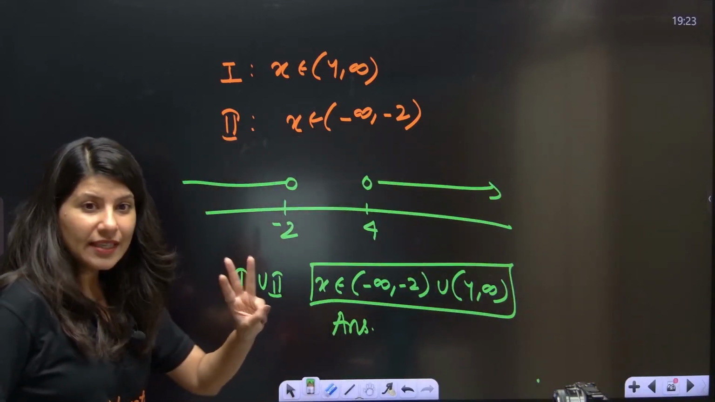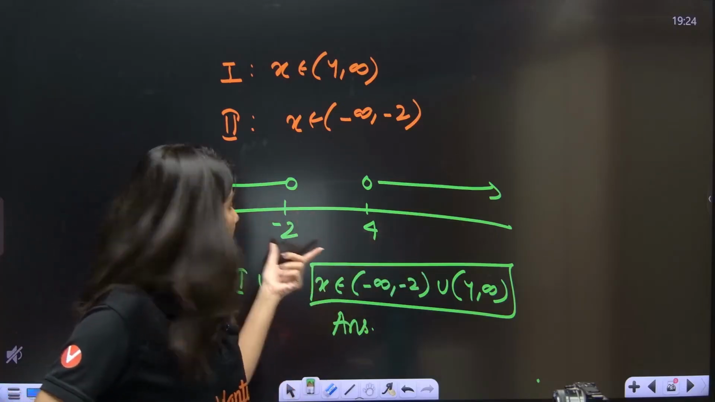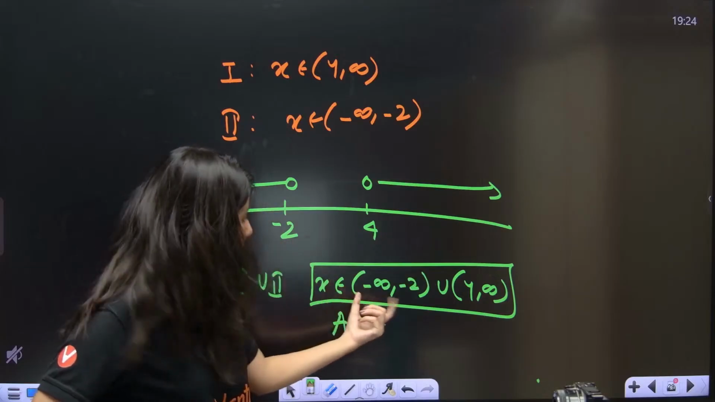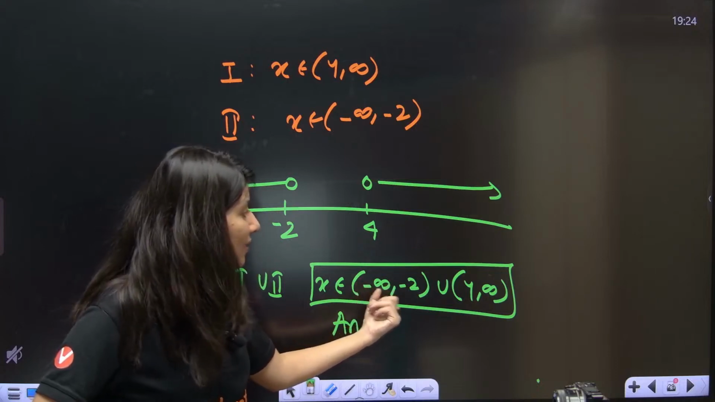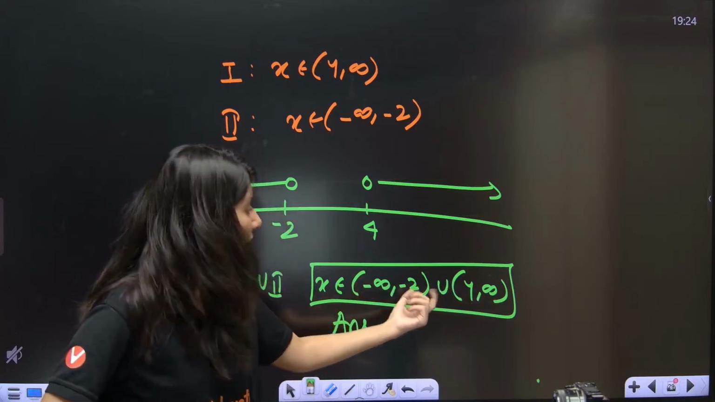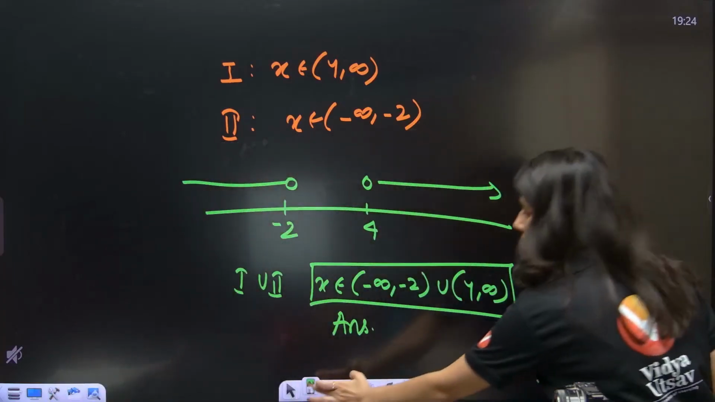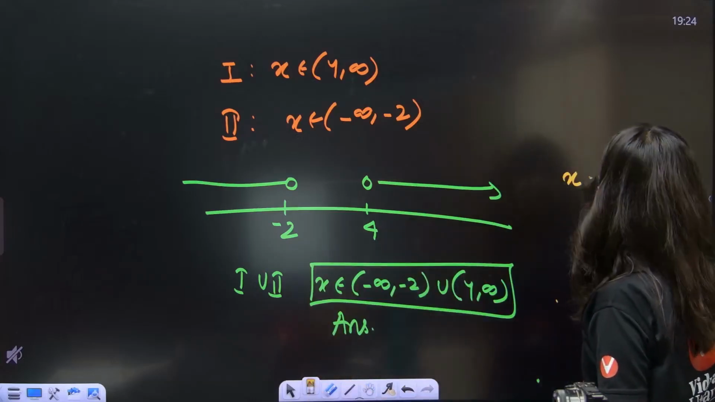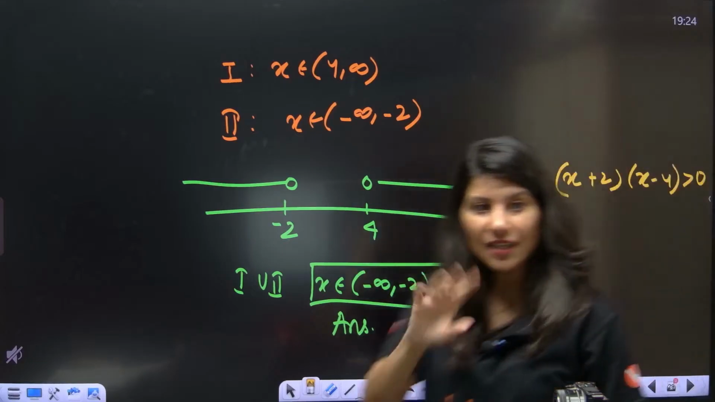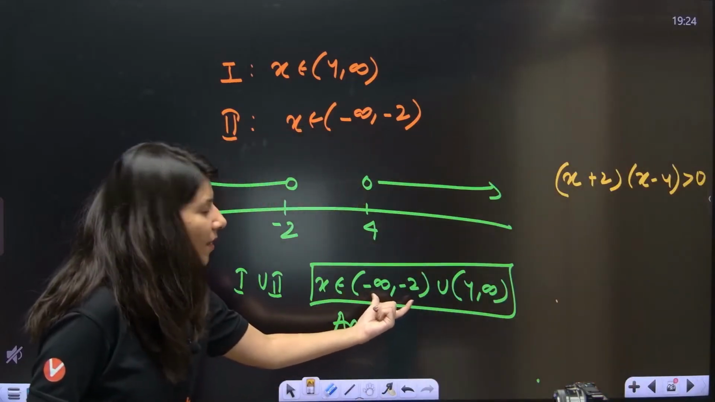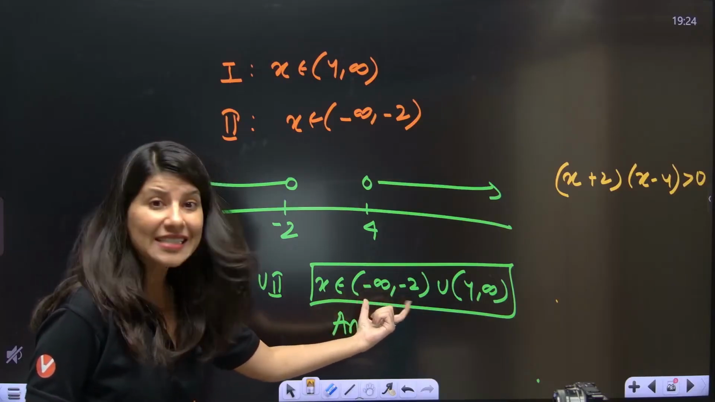See, can you see clearly there are 3 regions over here? One is less than minus 2, sorry. This is greater than 4 and one is between minus 2 and 4. So just check now. What was your question? The question was x plus 2 times x minus 4, and this was the original question. So just check any number from this. Minus 3 is lying in this interval.